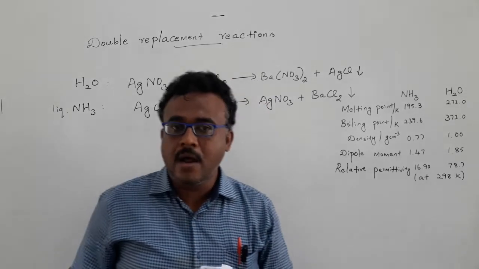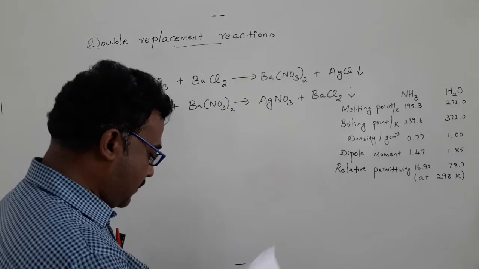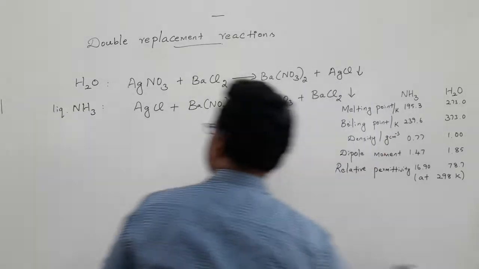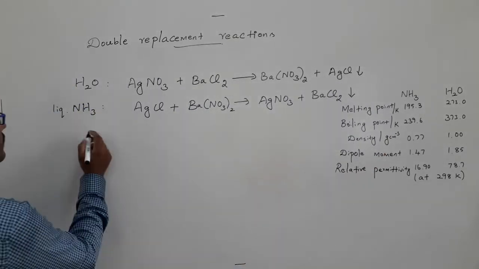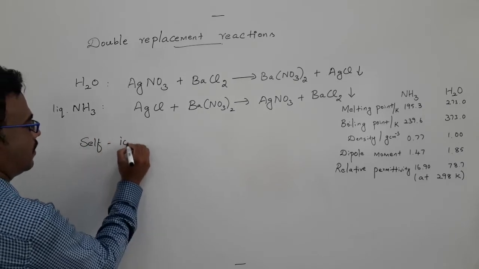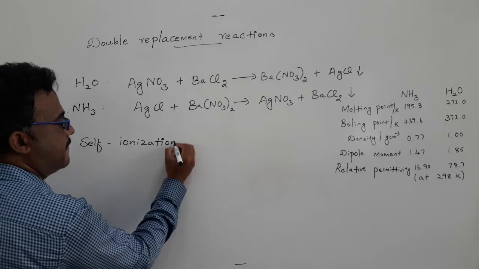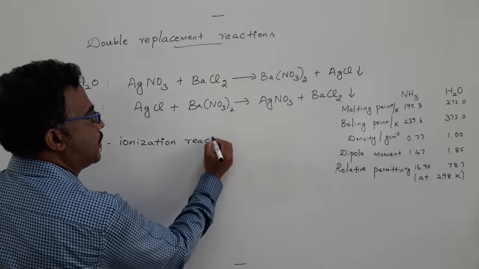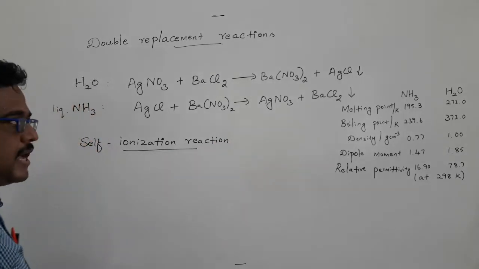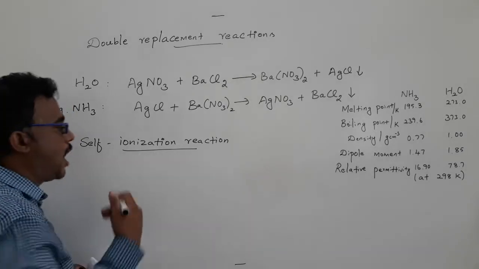Okay, then I'm going to the next one, which is self-ionization reaction. You can write here self-ionization reaction, or you can call it auto-ionization reaction. What is the meaning of self-ionization or auto-ionization?